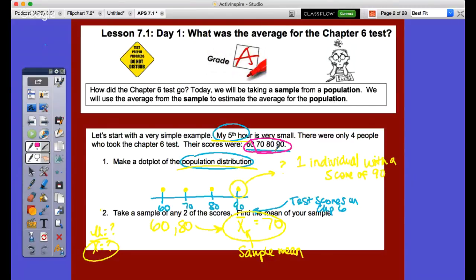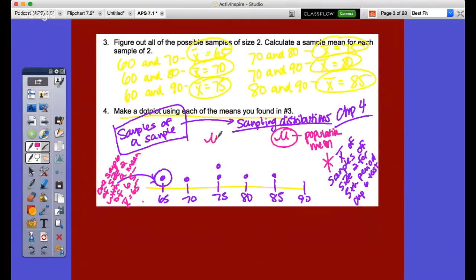So the average of those 4 test scores produces a true mu of 75 if we average those 4 test scores together. But if you notice, where is 75? Well, the 75 true mu actually falls on the center of my sampling distribution. So what's cool about this is we can see that in this instance, the sampling distribution actually aligns and has the same center as my true mu.